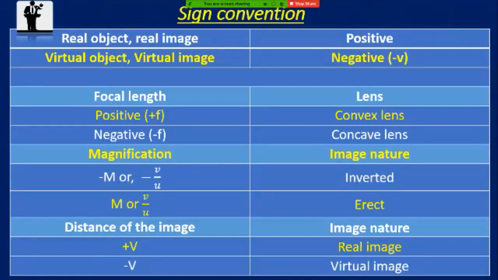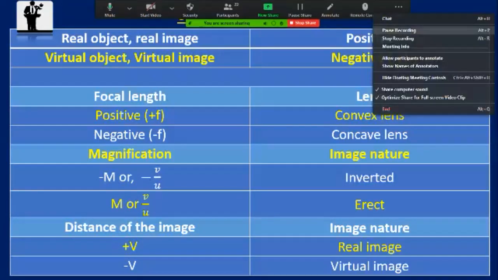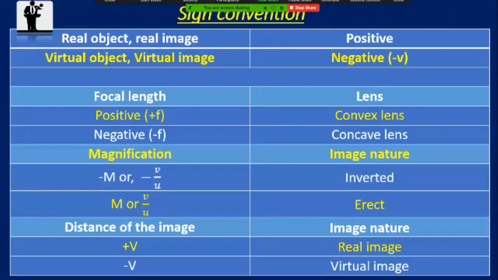Okay. Before starting this, please see the sign convention about the image formation of concave and convex lens. Real object, real image.